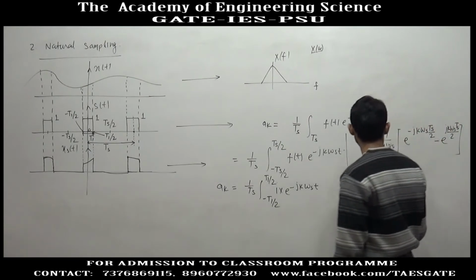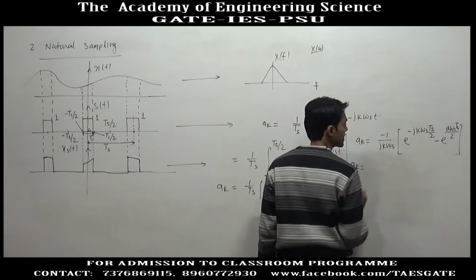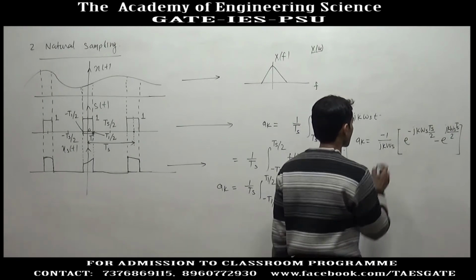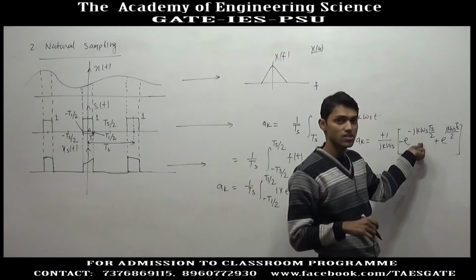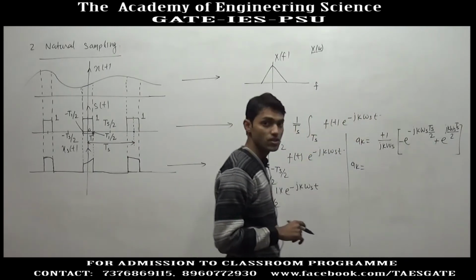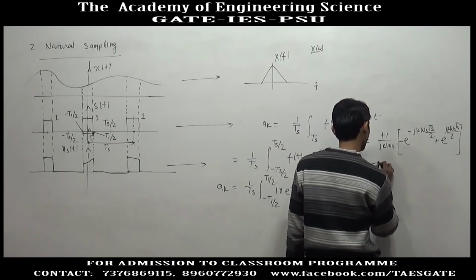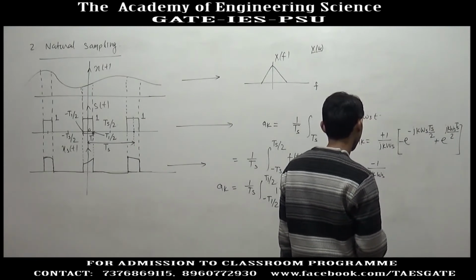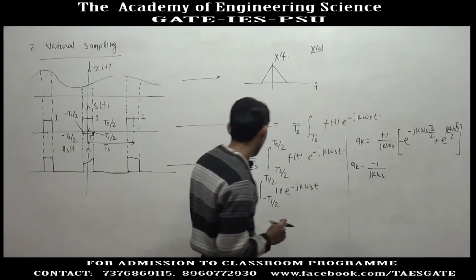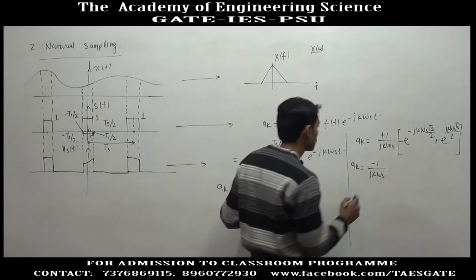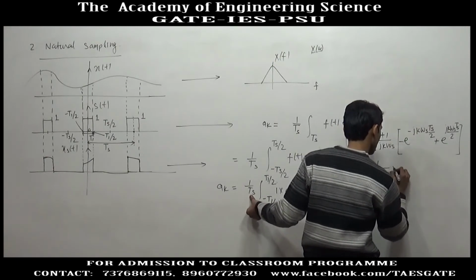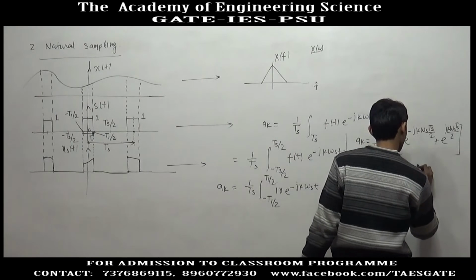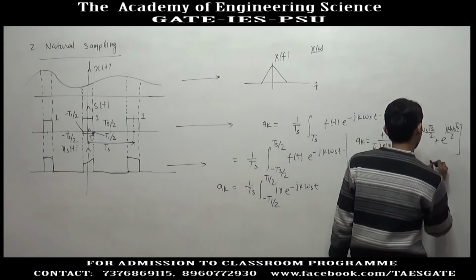So a k will be, if you take the minus inside, e to the power j theta minus e to the power minus j theta, which gives j2 sin theta. So 1 by j k omega s, and 1 by Ts is also here, so this is Ts into j2 sin k.